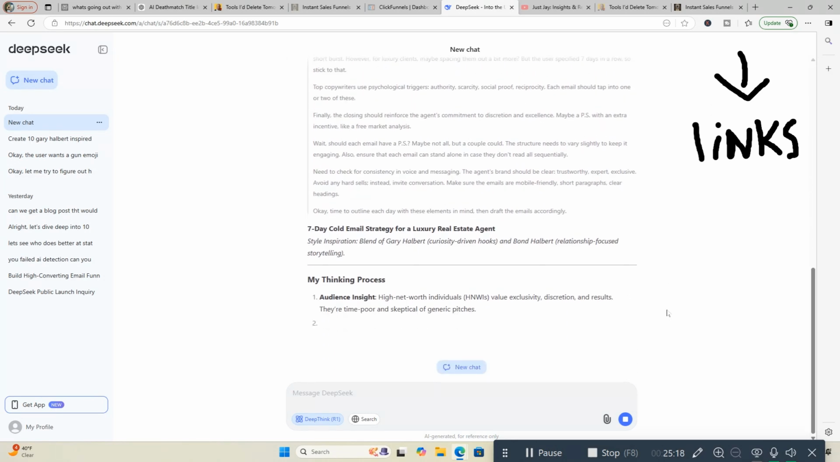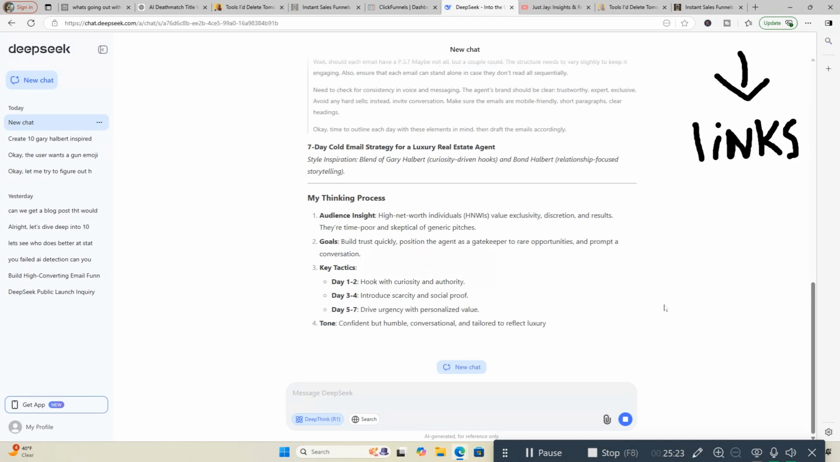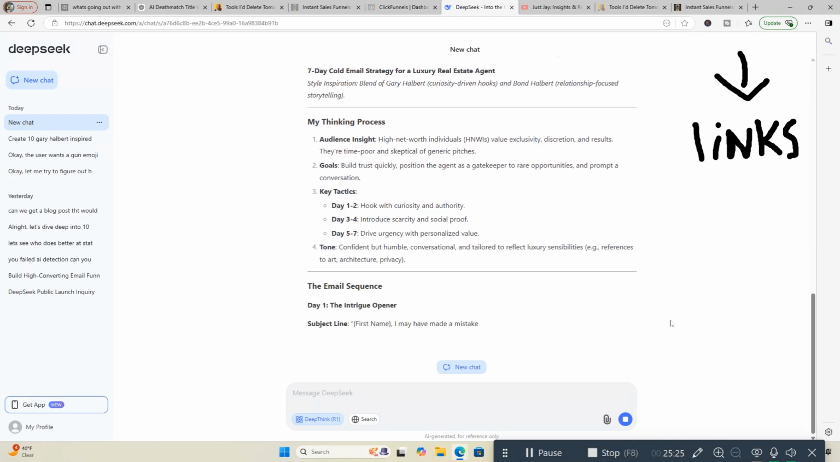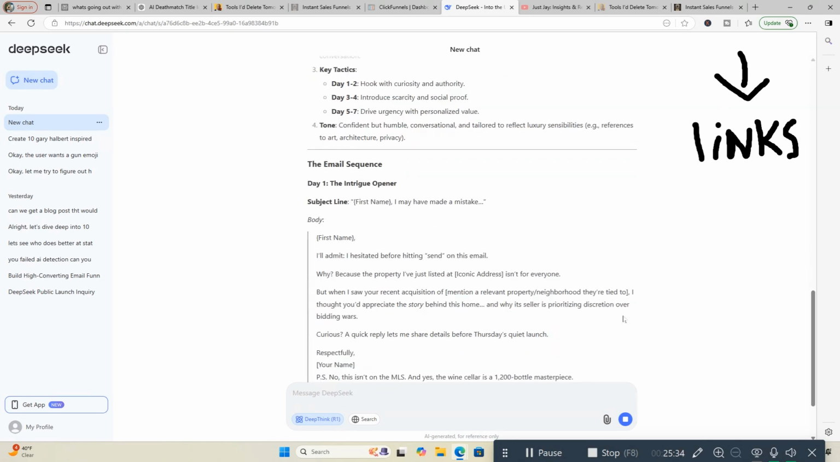And here we go. Let's see what it comes up with. 7-day cold email strategy for a luxury real estate agent. Style inspiration: blend of Gary Halbert, curiosity-driven hooks, and Bond Halbert relationship-focused storytelling. My thinking process. It goes through the thinking process, the email sequence.